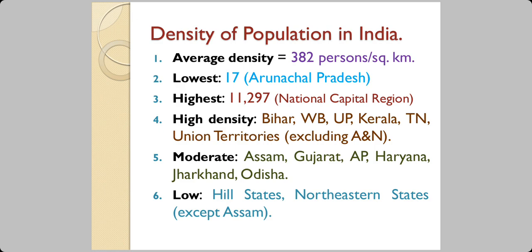High density states are Bihar, West Bengal, UP, Kerala, Tamil Nadu, and the Union Territories except Andaman and Nicobar Islands. The moderate in Assam, Gujarat, Andhra Pradesh, Haryana, Jharkhand, and Orissa, and they are low in hill states and the northeastern states, except Assam, because Assam is a place which is the river plains of Brahmaputra River, and it's very fertile.